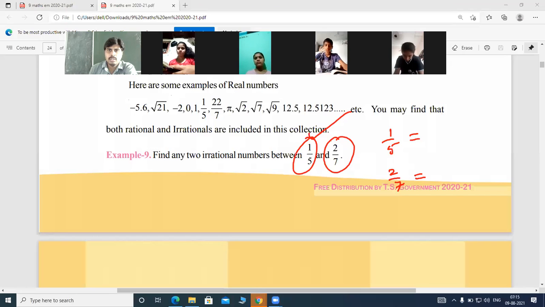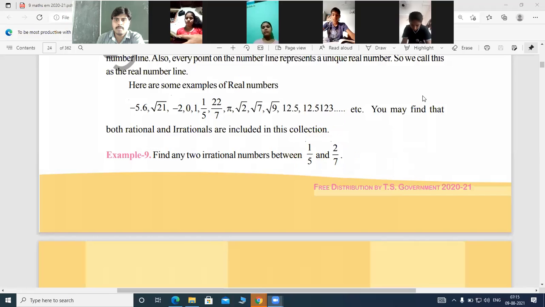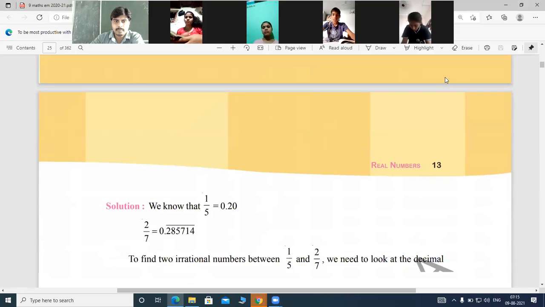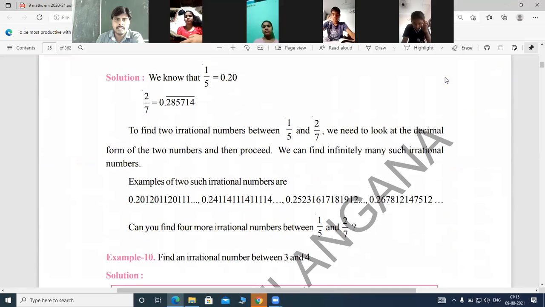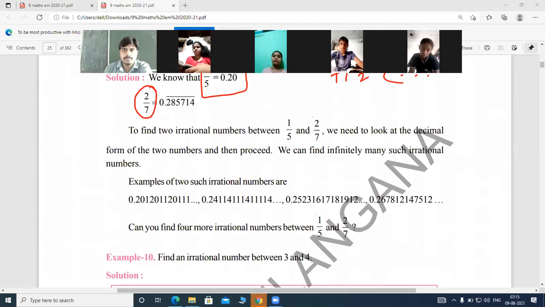Now, what is the decimal form of 1/5? See here, the decimal form of 1/5 is 0.20.